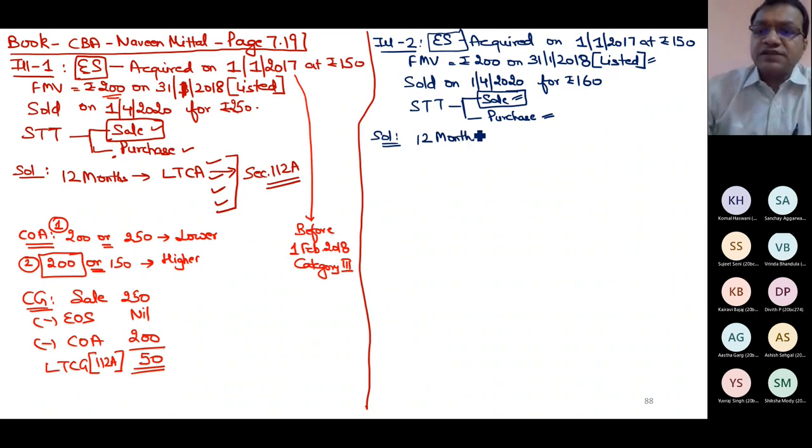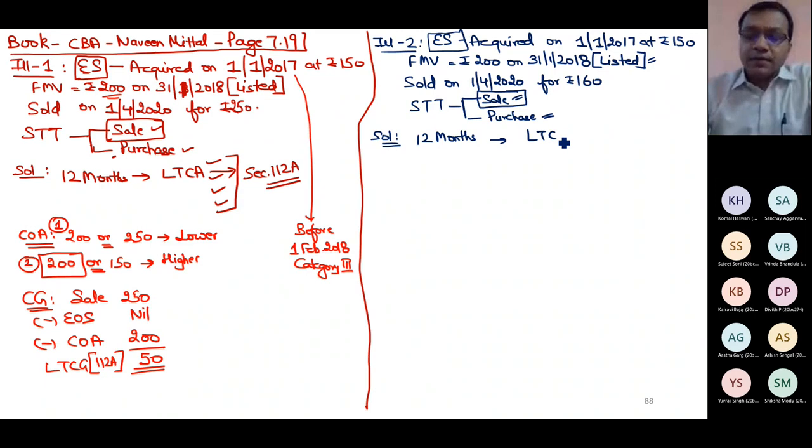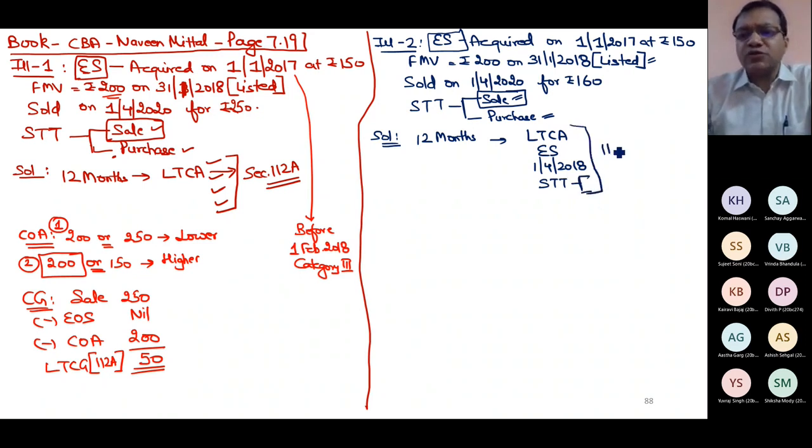I purchased these on 1st Jan 17 and am selling after 12 months. So one thing is sure, it is long term. It is an equity share, transaction entered on or after 1st Feb 2018, and STT paid on both purchase and sale. All the four conditions are satisfied. 112A is applicable by default, no problem.